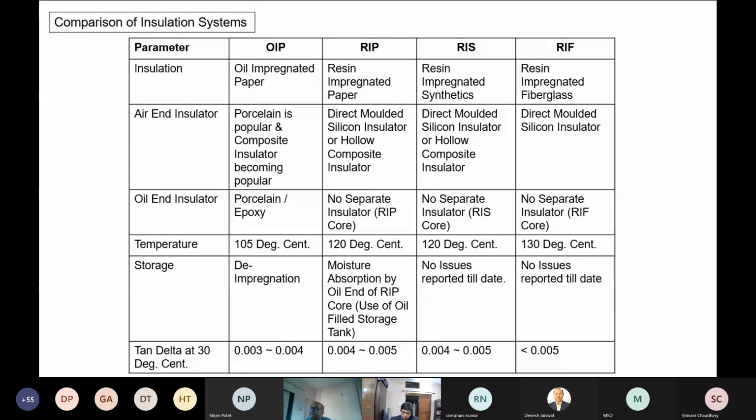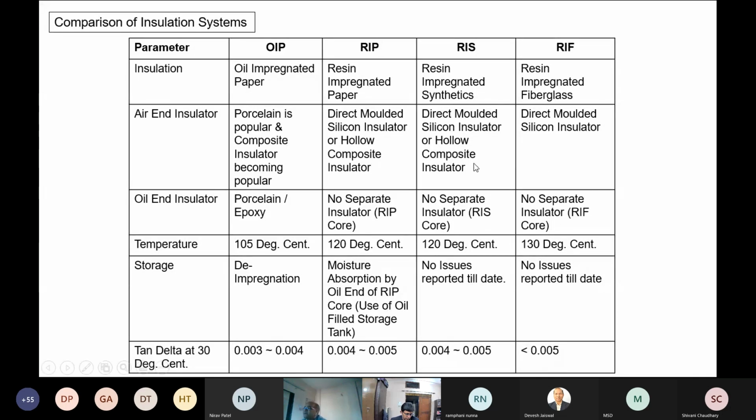Oil end insulator: typically in oil impregnated paper construction, these are either made of porcelain or epoxy. Epoxy has been introduced into OIP bushings. The main intention has been that it is shatterproof, which means it will not cause so much damage like a porcelain insulator.